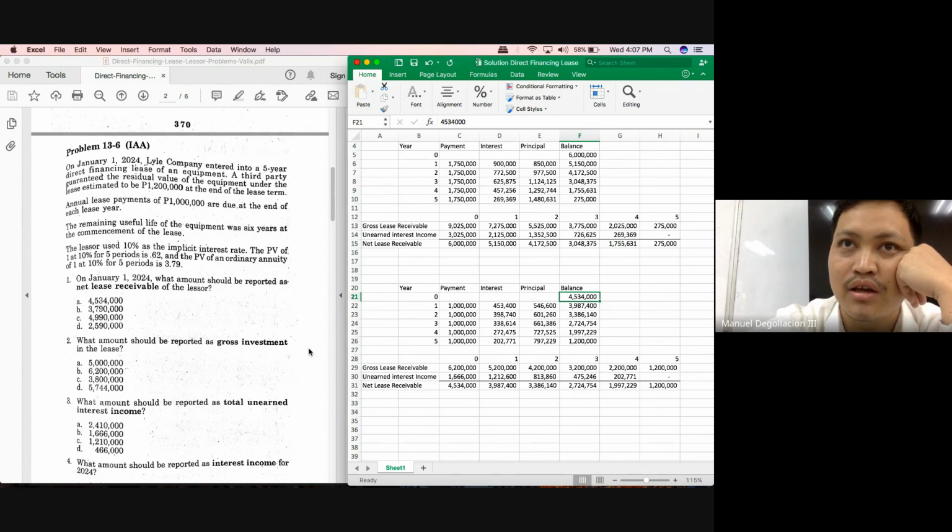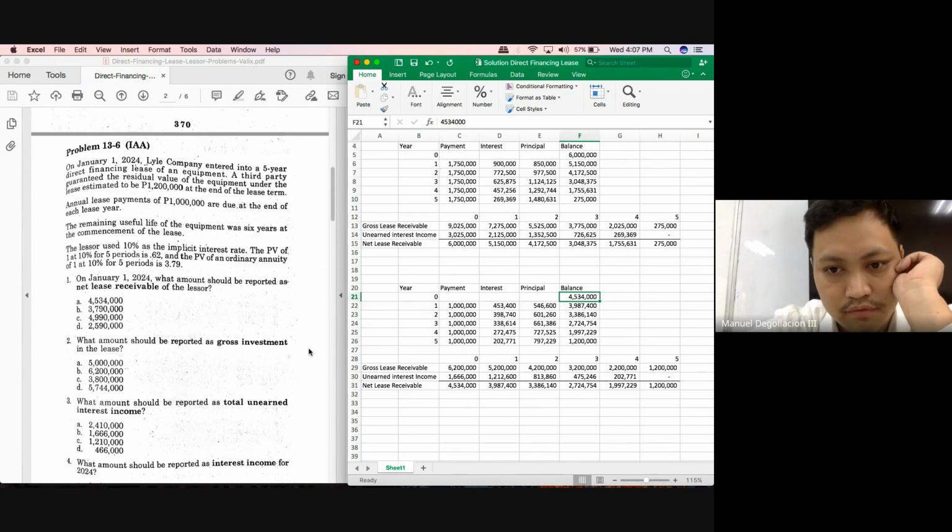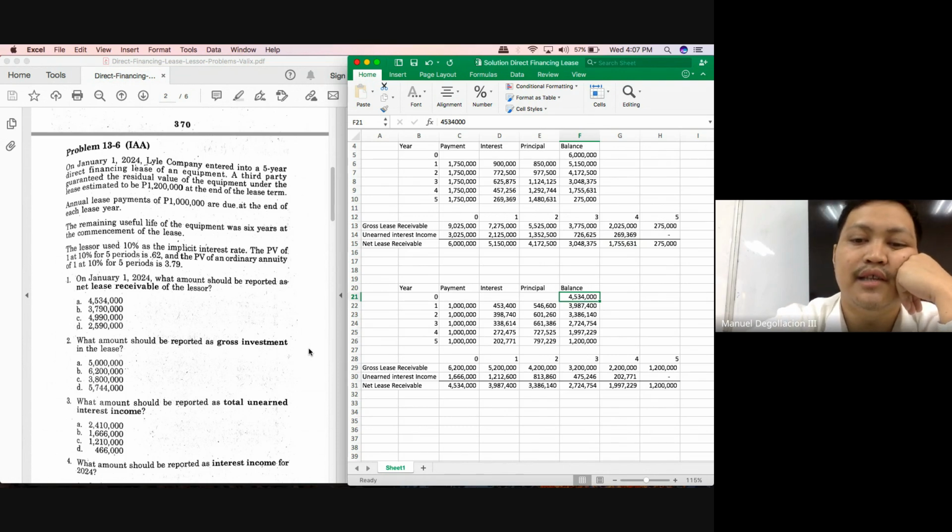The difference between gross investment and net investment, or the gross investment and your net lease receivable. Gross investment again was 6,200,000. Net lease receivable is 4,534,000. How much is the difference between the two? 1,666,000. Okay, so 6,200,000 minus 1,666,000 will still give you 4,534,000.